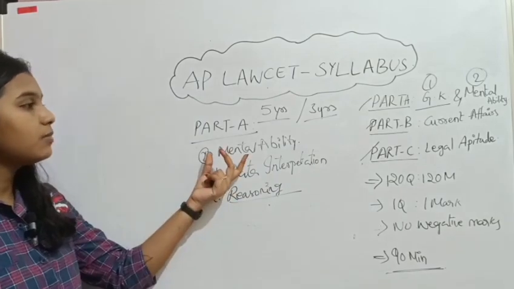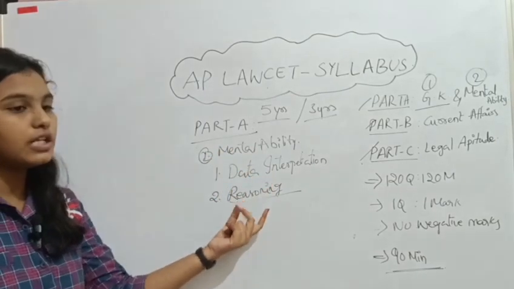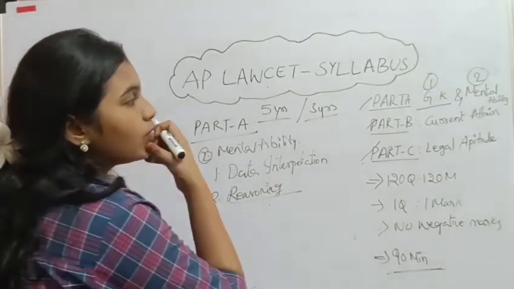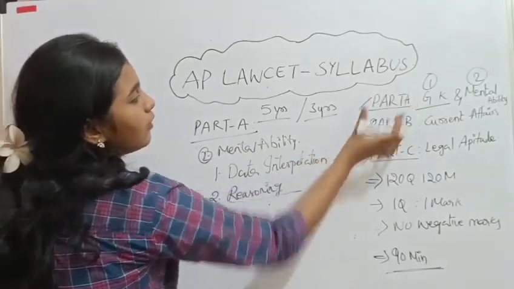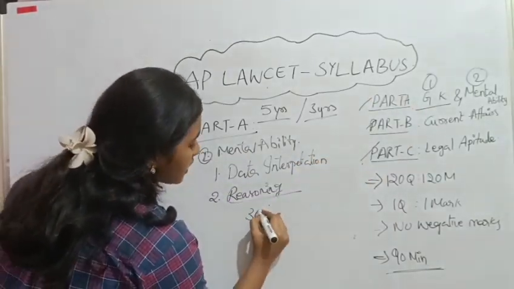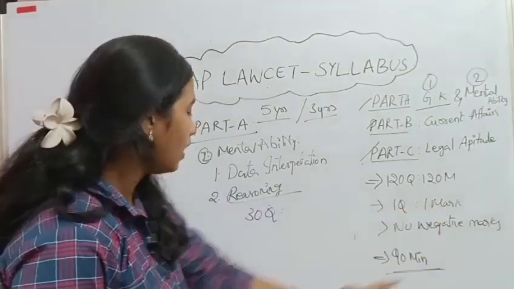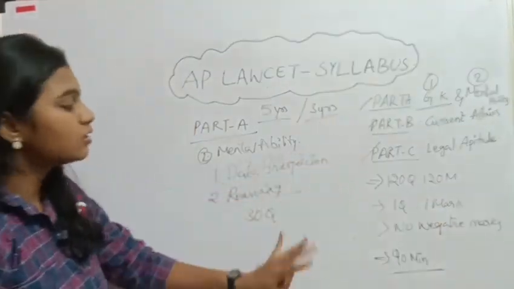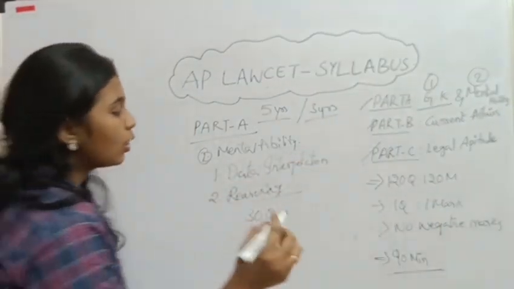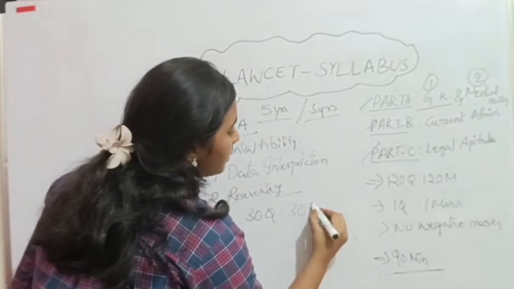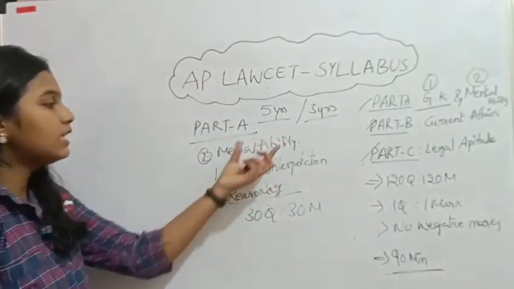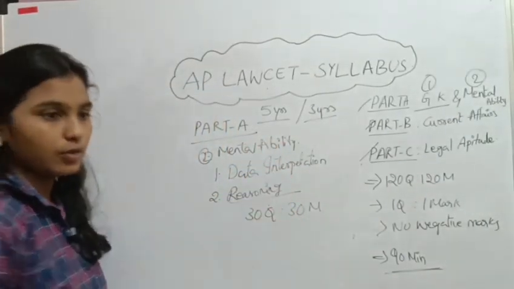So the mental ability subtopics are data interpretation and reasoning. How many marks are covered in part A? 30 questions. As we know, each question carries 1 mark. So mental ability and general knowledge cover 30 questions, which means 30 marks will be covered in part A.